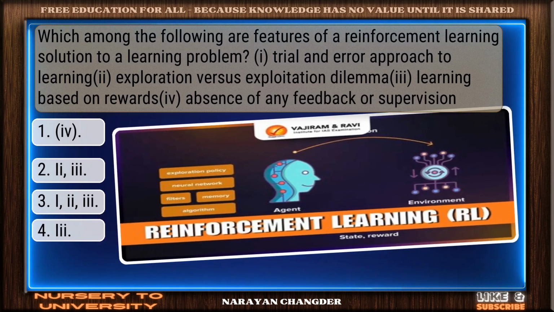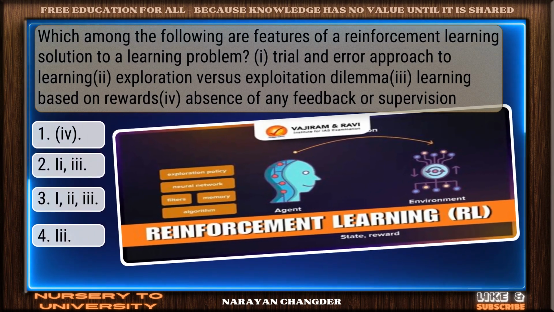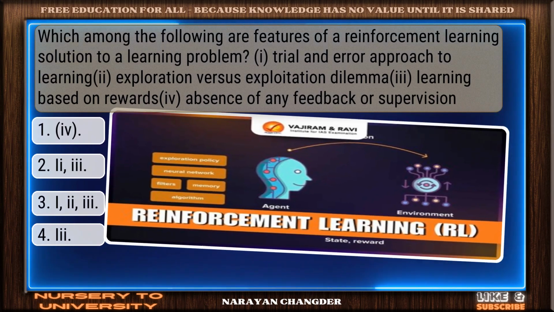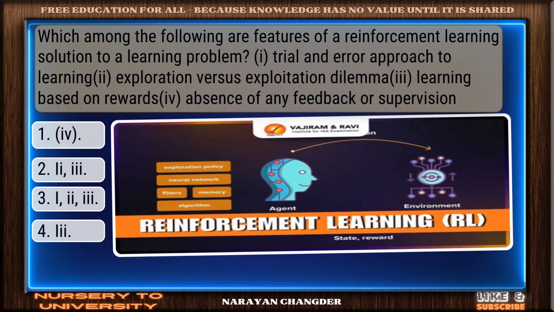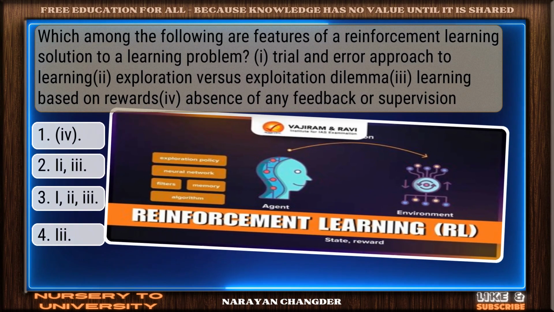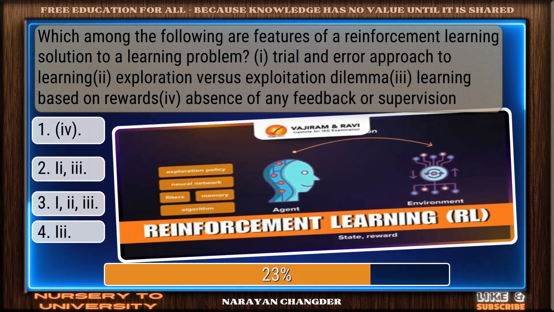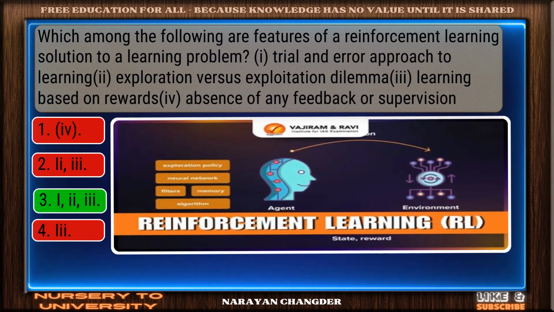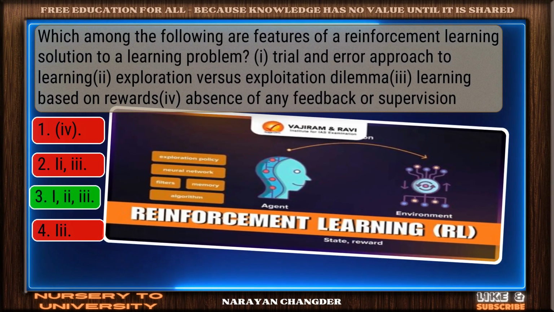Question number 1. Which among the following are features of a reinforcement learning solution to a learning problem? Trial and error approach to learning, exploration versus exploitation dilemma, learning based on rewards, absence of any feedback or supervision. Right choice, i.e., E is the best answer.